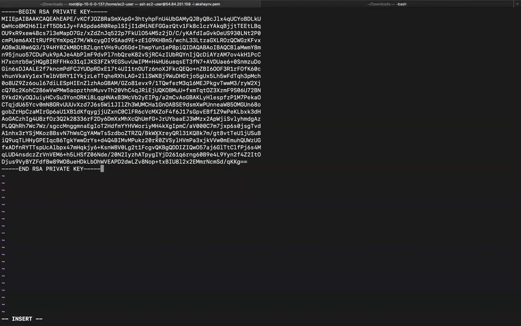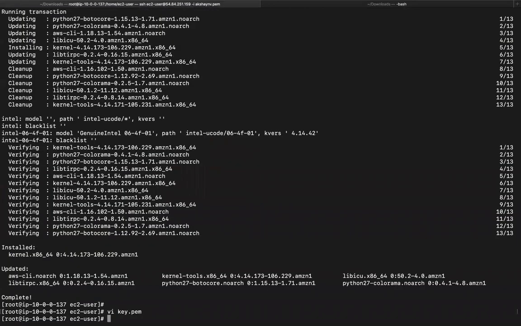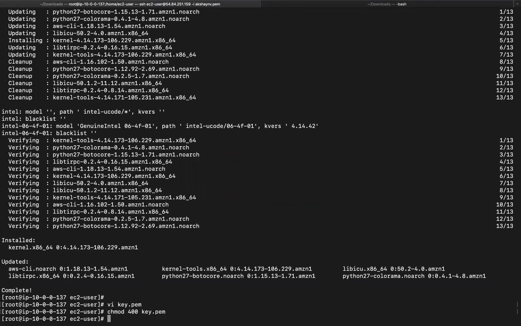So I hope it's right. Yeah. So I'm going to click on escape, :wq to write and quit. Now I'm going to modify the permissions on this key pair. I'm going to do chmod 400 key.pem. So once you have modified the permissions on this key pair, now this key pair is ready to use,